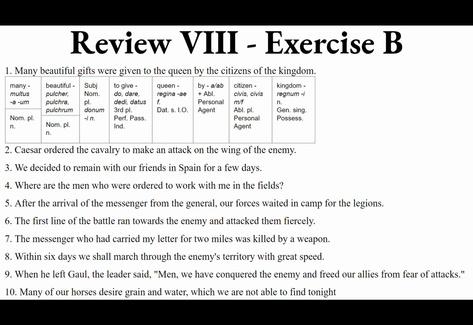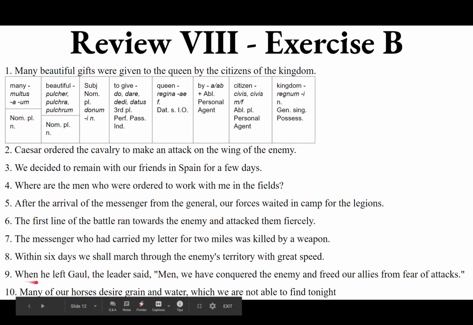Because they're kind of close together, a thing, grain and water, we could say frumentum aquamque, or you can just say frumentum et aquam. So this part: multi de equis nostris, frumentum aquamque, or frumentum et aquam cupiunt.